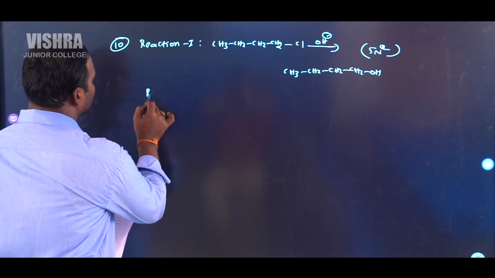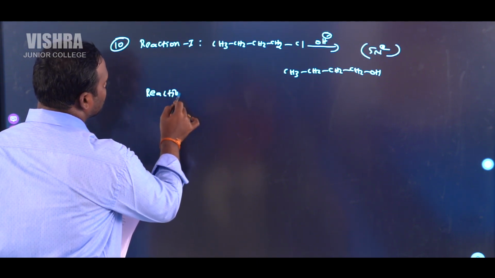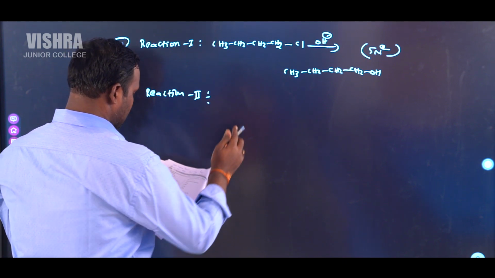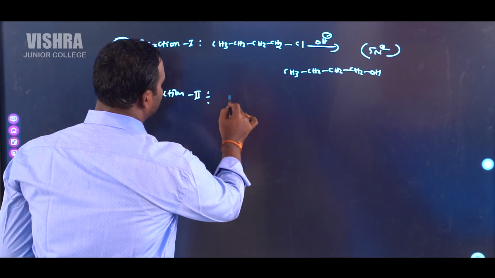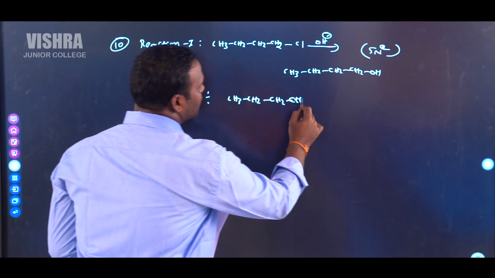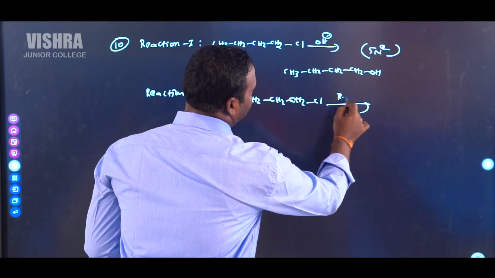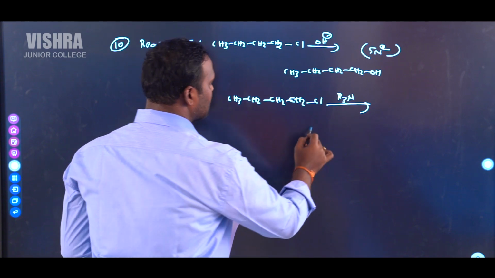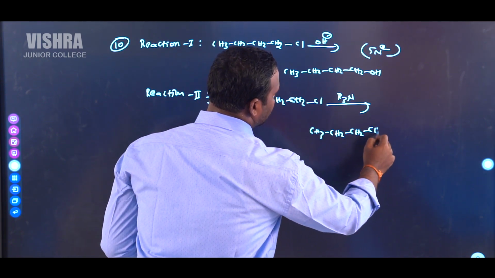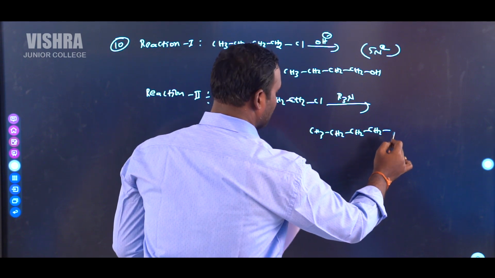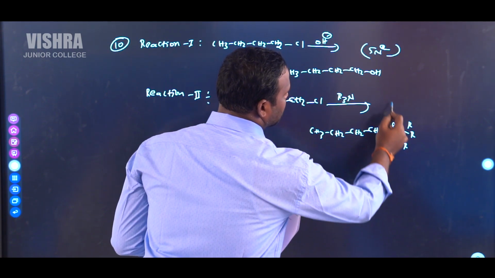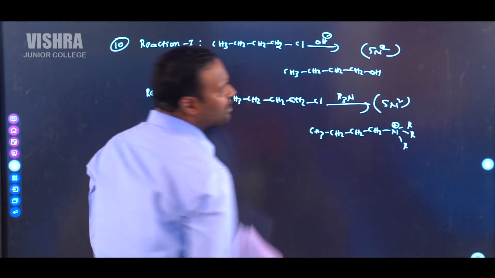Next, reaction 2. In this case, we are given the same n-butyl chloride, CH3CH2CH2CH2Cl. In the presence of trimethylamine, it gives CH3CH2CH2CH2N plus R3. This is also an example of SN2.